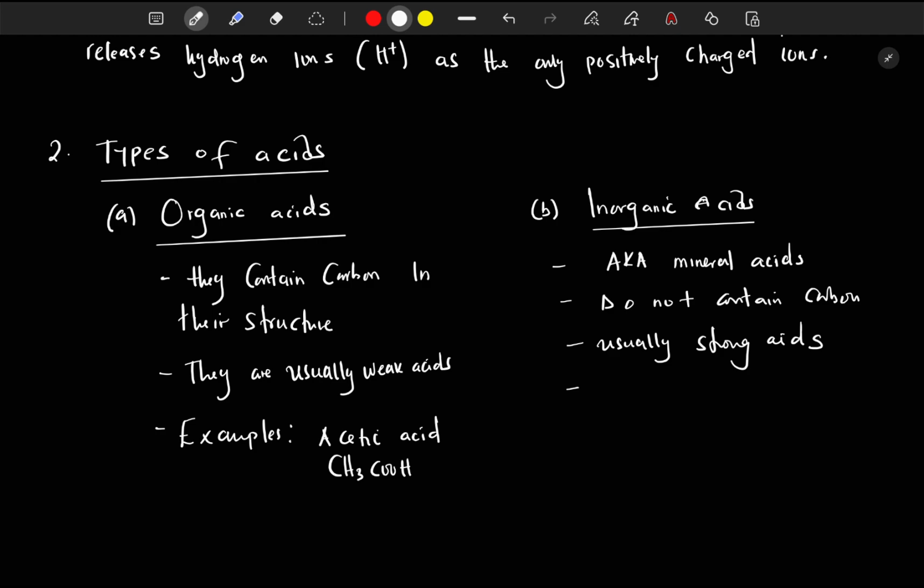So, meaning these, they occur the way they are in nature. All right? Just in nature like that. All right. Examples? We have the hydrochloric acid, the one that you know. Hydrochloric acid. We have the sulfuric acid. We have the nitric acid. These are some of the examples of inorganic acids.